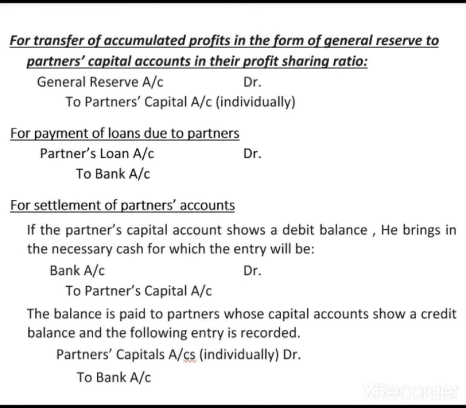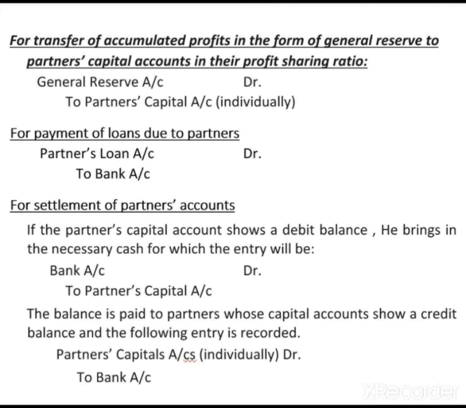Next, the settlement of a partner's account. After recording all the entries in the partners' capital account, we have to check which side is more than the other. At the time of dissolution, we will close the business and will not continue it in the future. So we will close this account, but we will not write 'by balance c/d' or 'to balance c/d'. We will write bank account.